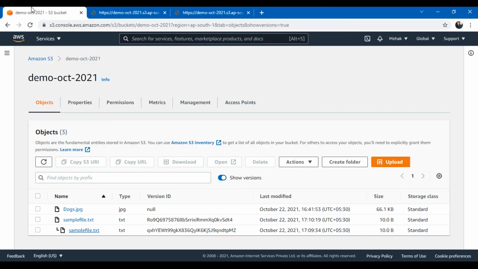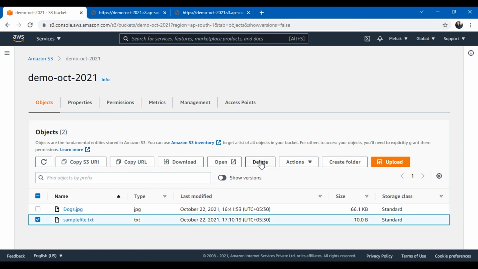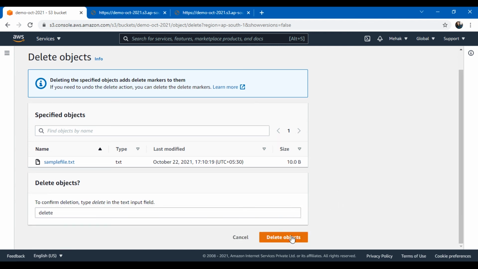Now let me show you one thing. Let me hide this. Okay, so if I try to delete this object, I click on delete. It is saying it won't permanently delete the object, but a delete marker will be added. That means this object will be marked with a delete marker. It will still stay in S3. It won't be deleted, but it will be marked as deleted. So I type delete here and confirm that I want to delete the object.